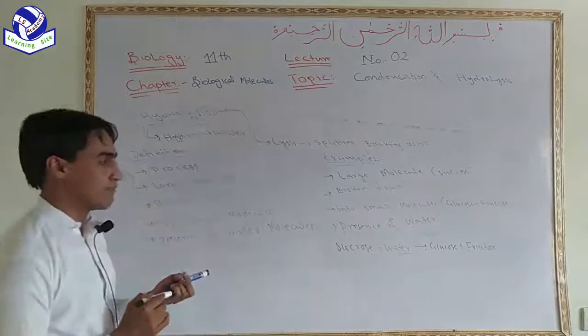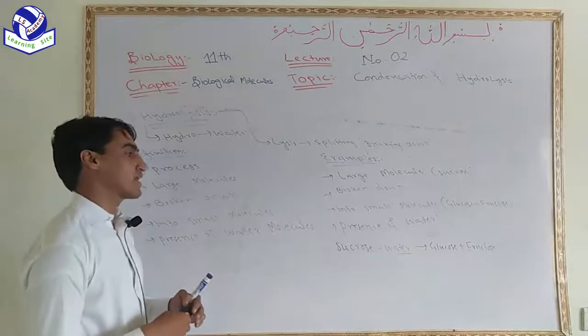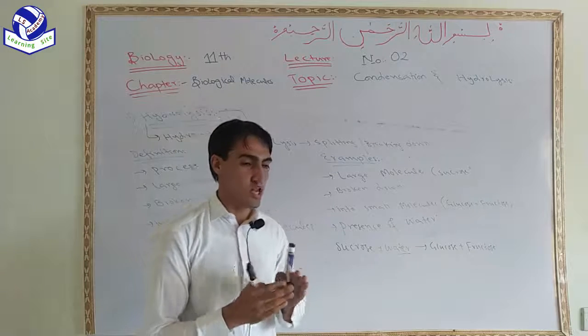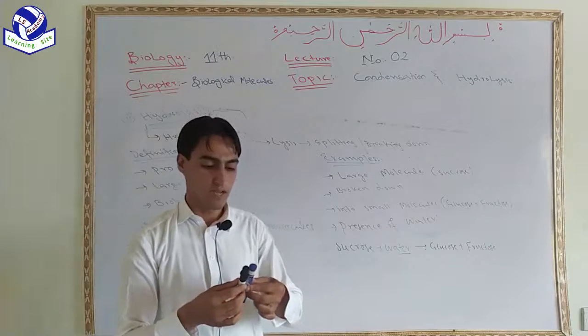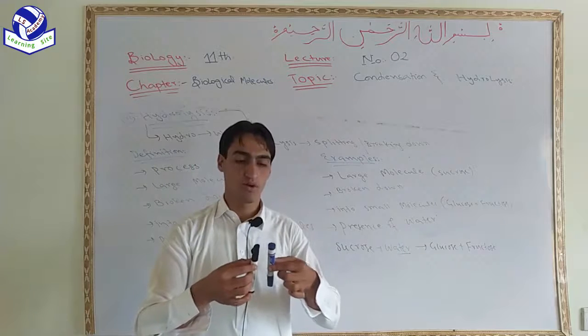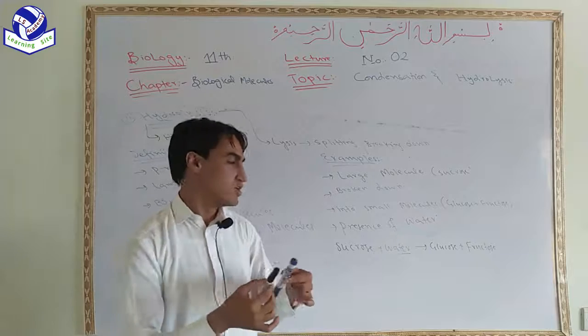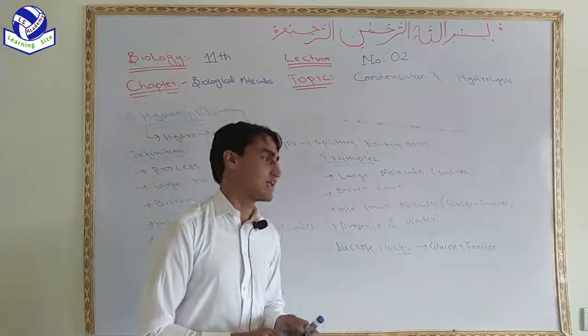So this is the example of hydrolysis, how we can explain hydrolysis. Hydrolysis is a process in which large molecules are broken down into small molecules in the presence of water.